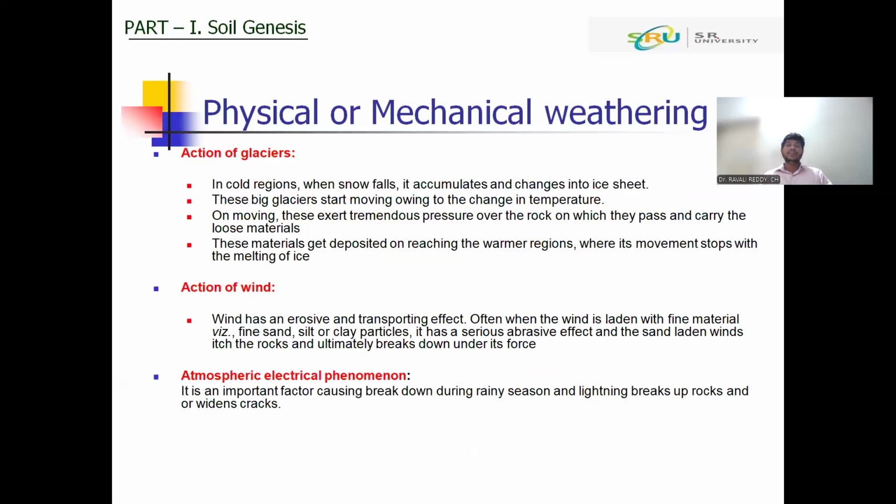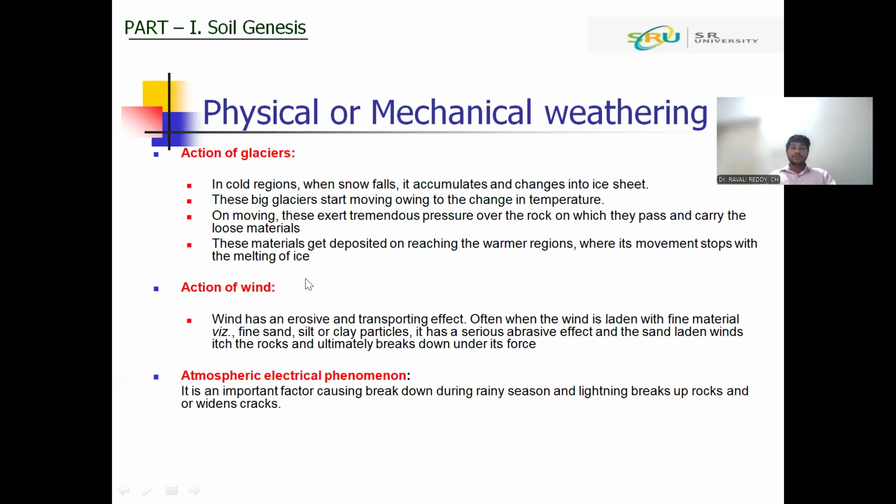Next one, the glacier. The glacier action is also active in the cold region where the snow starts moving from the higher slope to the lower slope because of change in the temperature. During the transportation of this glacier from higher slope to lower slope, it will generate a tremendous pressure on the rocks. Because of this tremendous pressure, rocks will get weathered into smaller size, and loose particles will move from the higher slope to the lower slope.